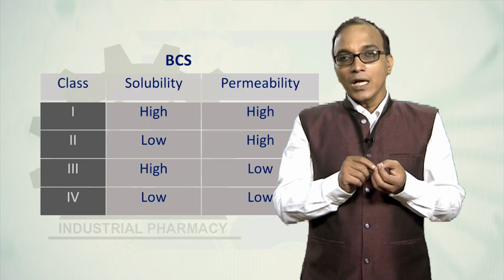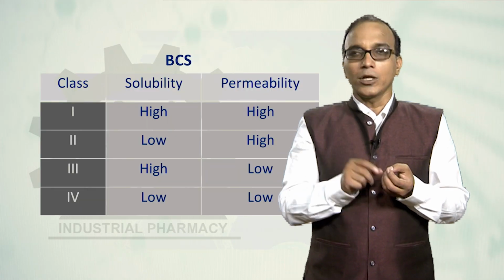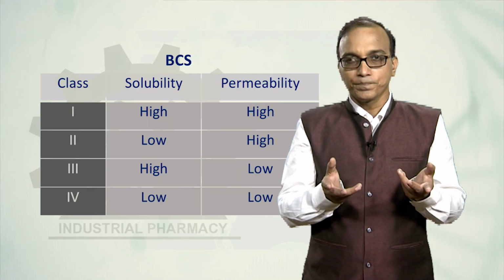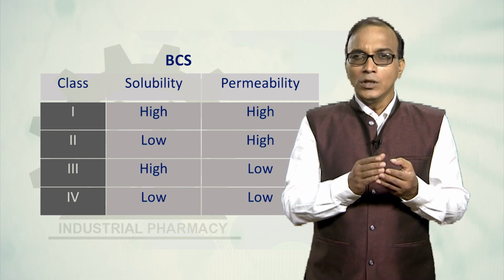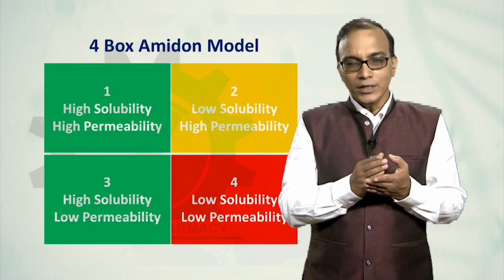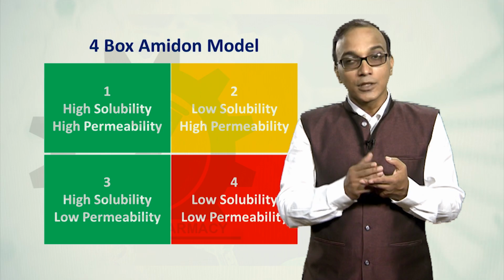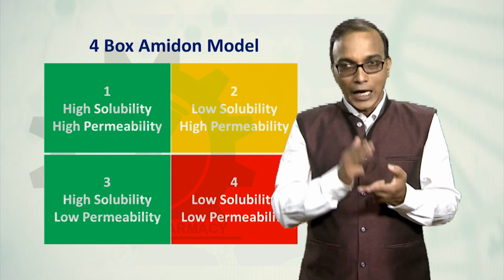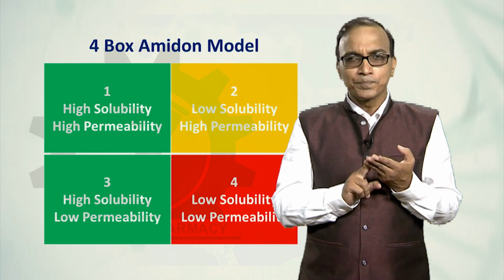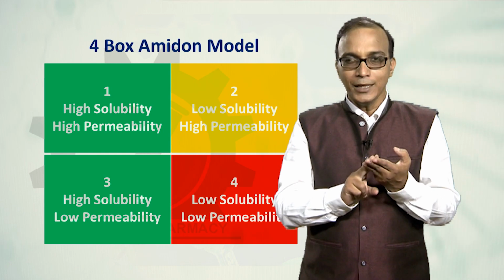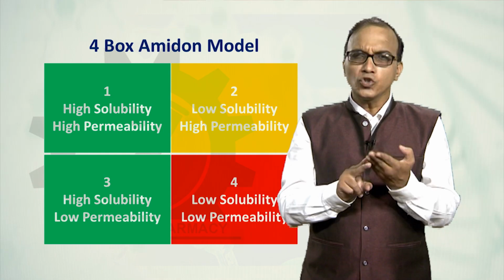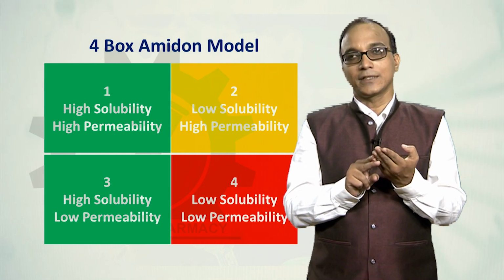Depending upon solubility and permeability, it is called the Amidon 4-box model. It is classified into 4 classes: class 1 high solubility high permeability, class 2 low solubility high permeability, class 3 high solubility low permeability, and class 4 low solubility low permeability drugs.